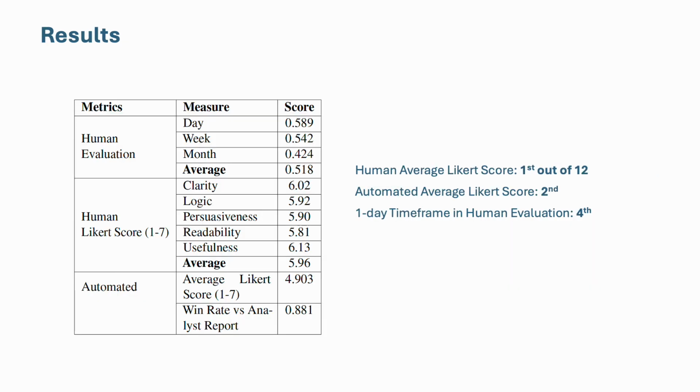Our framework leverages GPT-4o with a temperature of 0.5, max tokens of 4096, and top-p parameter as 0.95 for both the models. Our results demonstrate the success of the approach using human and automated Likert score. While there is still scope of improvement on accuracy of the model-generated reports on the leaderboard, we rank first out of 12 teams in the human average Likert score, fourth for the one-day time frame in the human average accuracy, second in the automated average Likert score, and fourth in the win rate versus analyst report metrics.